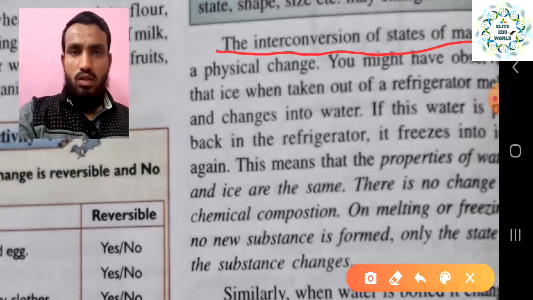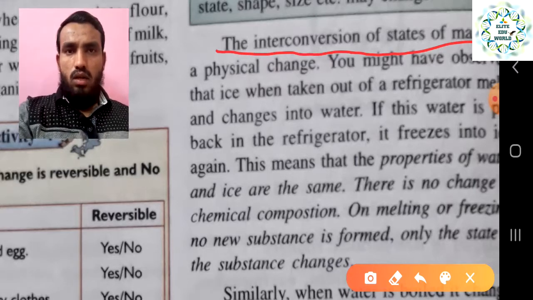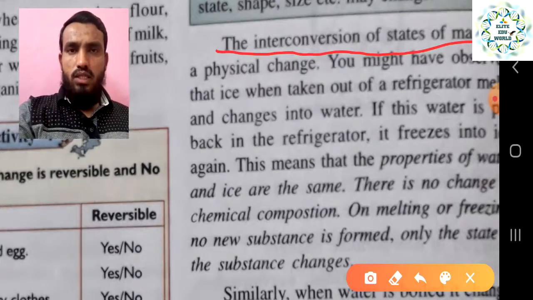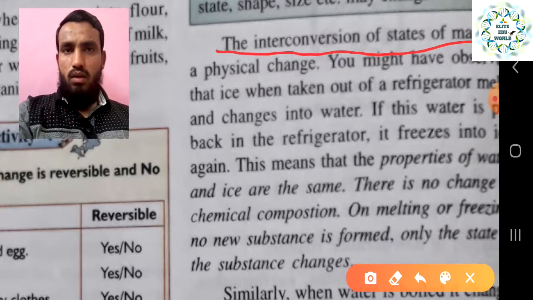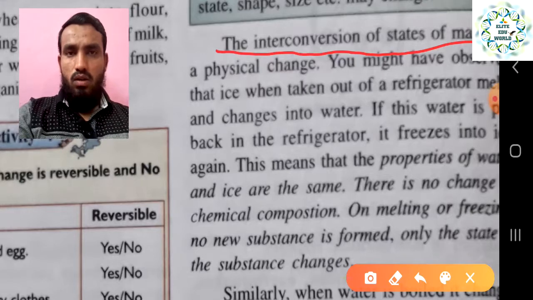When you take ice out of the freezer or refrigerator, it is going to melt, converting from solid state to liquid state. Again if you put that ice into the refrigerator, it will convert from liquid to solid. That also comes under physical change only, because the property of the water will remain the same, whether it is in the form of ice or in the form of water or liquid.